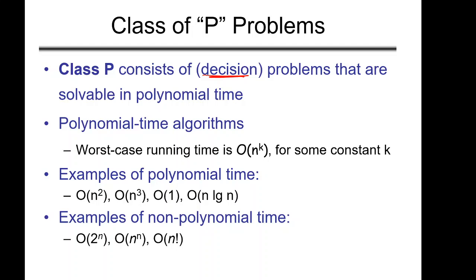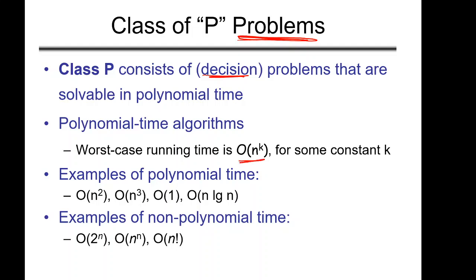If you know the algorithm to solve this problem in polynomial time, then we call that a polynomial time algorithm. Note here we are now talking about the problem itself. If you know an algorithm which can solve this problem in polynomial time, we will say this problem lies in the class P category or class P set. So what is a polynomial time algorithm now? All the algorithms whose worst case running time is order of n to the power k, where k is some constant.